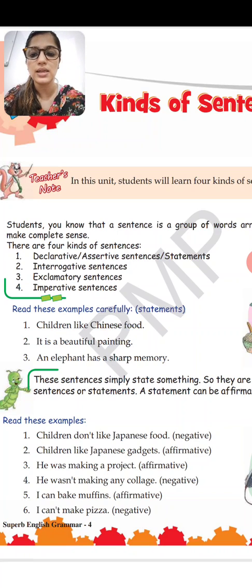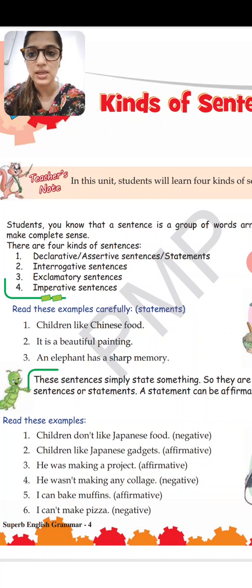Then the third sentence is exclamatory sentence. When there is an element of surprise, then it is an exclamatory sentence. At the end of that sentence there is not a full stop. Mostly in between or at the end of such a sentence, there is an exclamation mark.